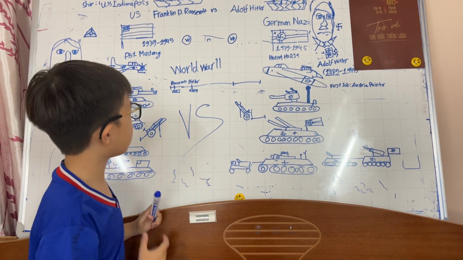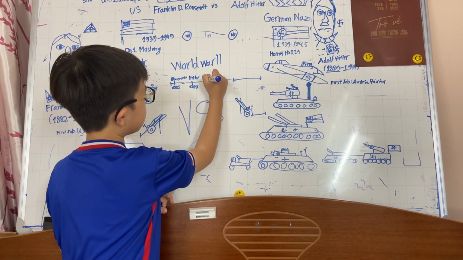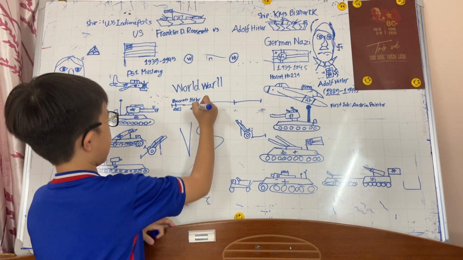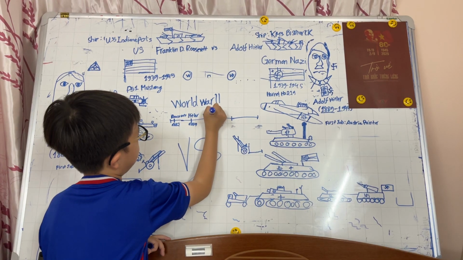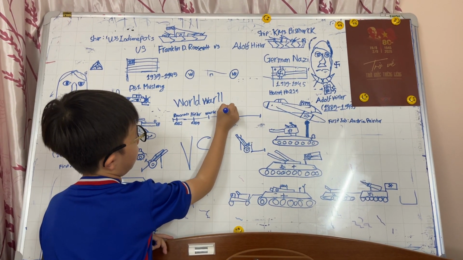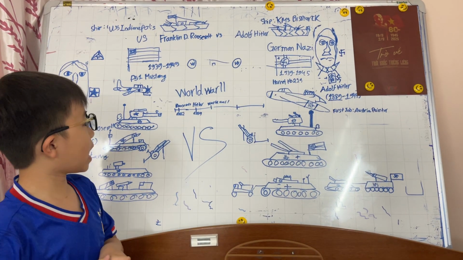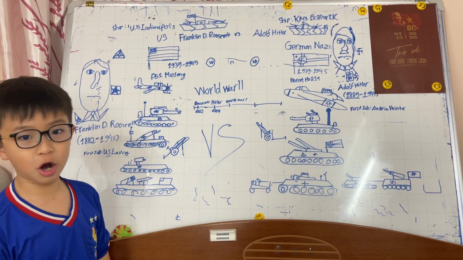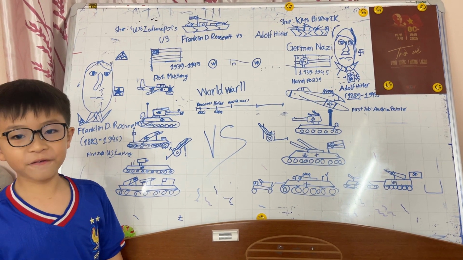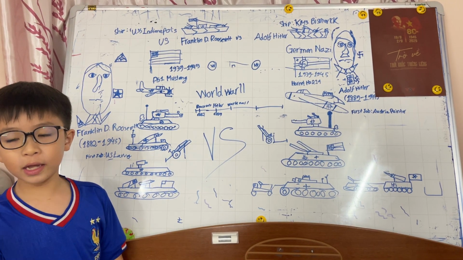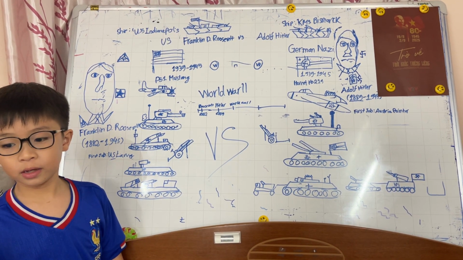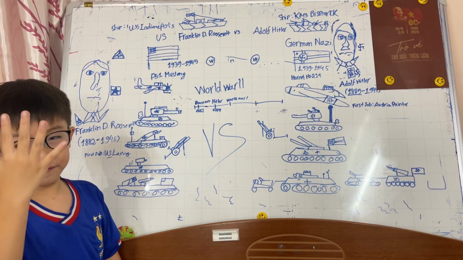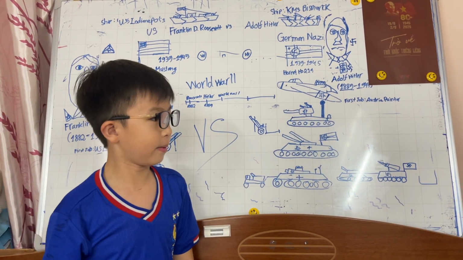So that means we're gonna need to go to others. Now we start with World War I. I'm gonna write the word World War I. Sorry. World War I begins. At that time, all around the world started to fight. One of the most iconic countries are United States, France, England, Germany, Japan. Those are 5 countries that are the most iconic at that time.